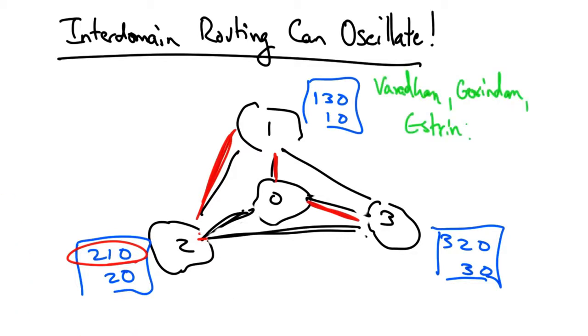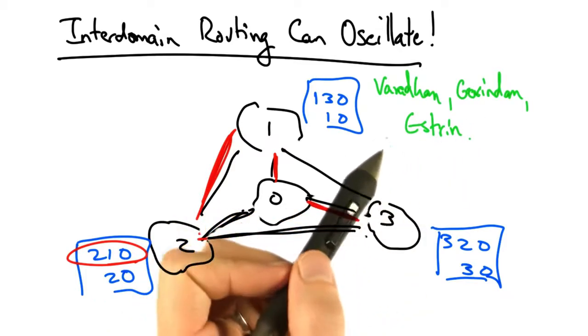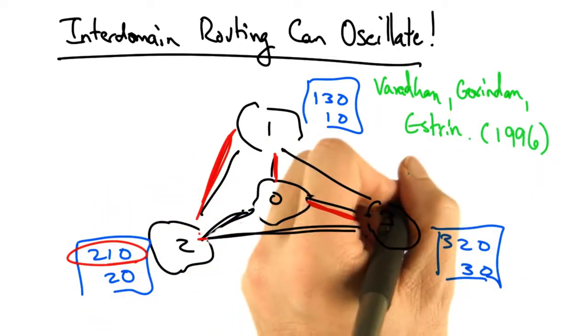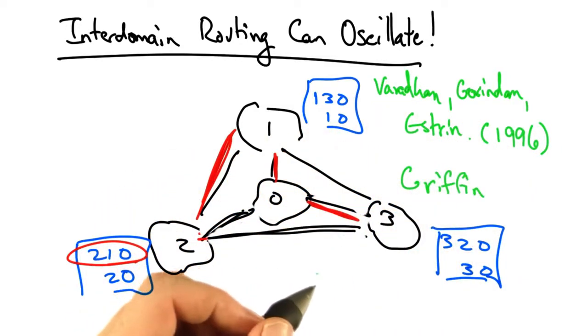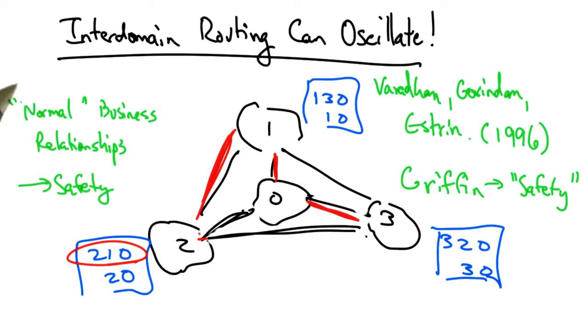This particular pathology was first discovered by Varadhan, Govindan, and Estrin in a paper called Persistent Route Oscillations in Interdomain Routing in 1996. Later, Tim Griffin formalized this pathology and derived conditions for stability. Those stability conditions came to be known as a BGP correctness property called safety. It turns out that if ASs follow the ranking and export rules that we discussed, safety is guaranteed.